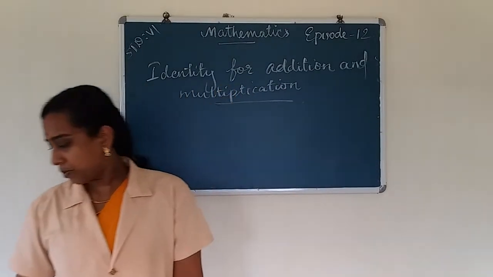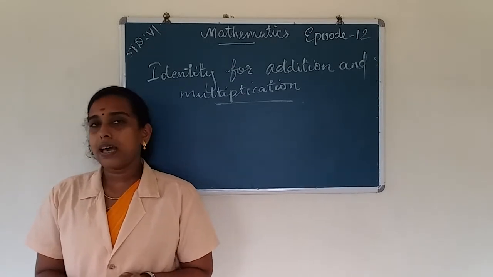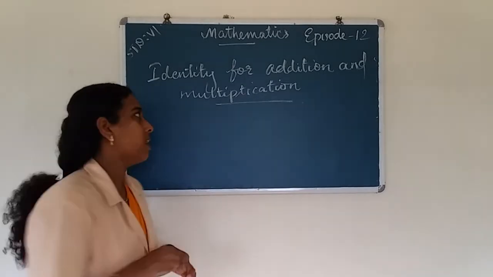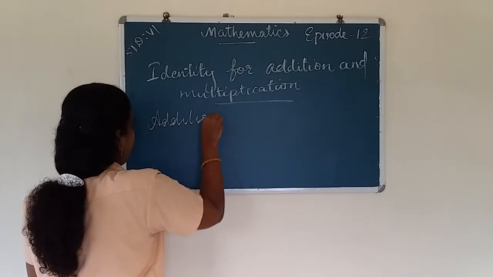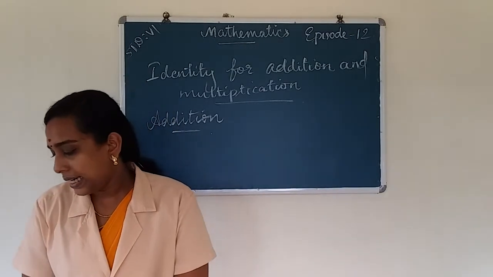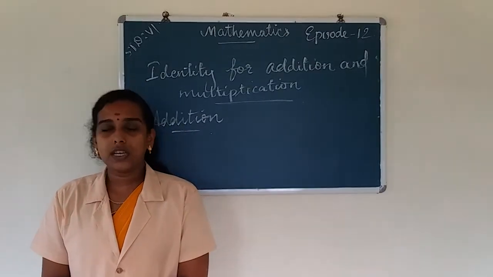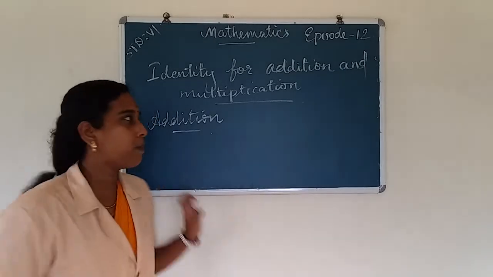The last property, the fifth property, is identity for addition and multiplication. First we look at the identity for addition. So 0 is the identity of addition for whole numbers. 0 is called the identity for addition of whole numbers.